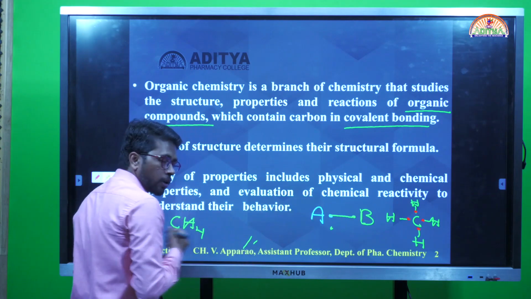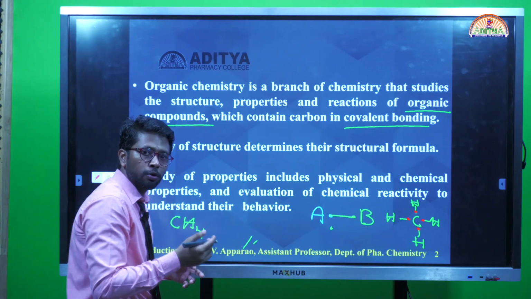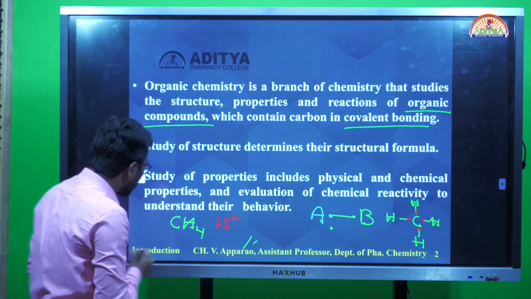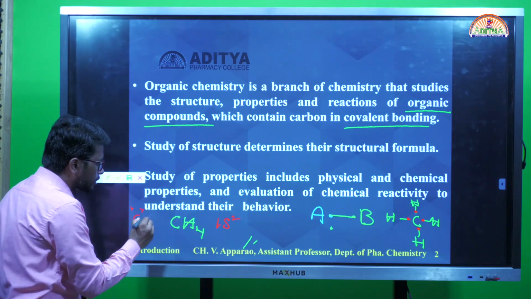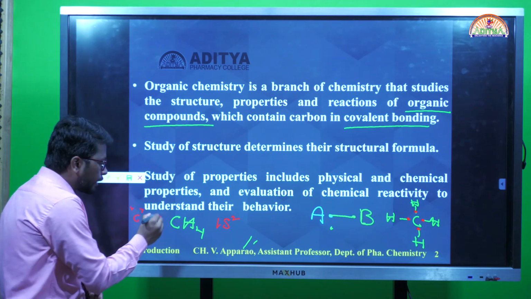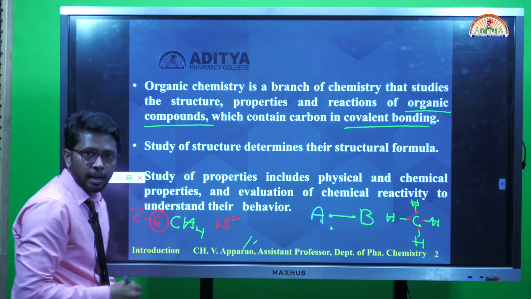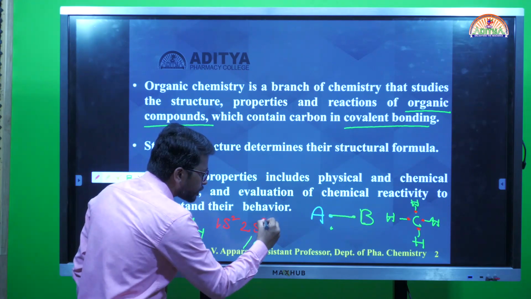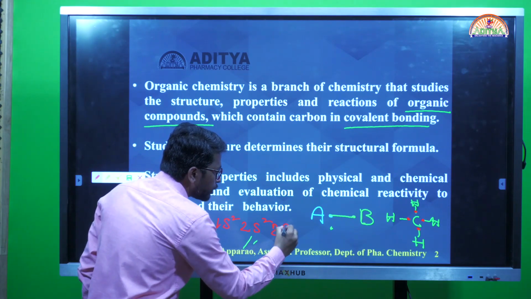Let me see. For carbon I am going to write the electronic configuration. Carbon atomic number is 6. I am going to write the electronic configuration for that: 1s2, 2s2 and 2p2.